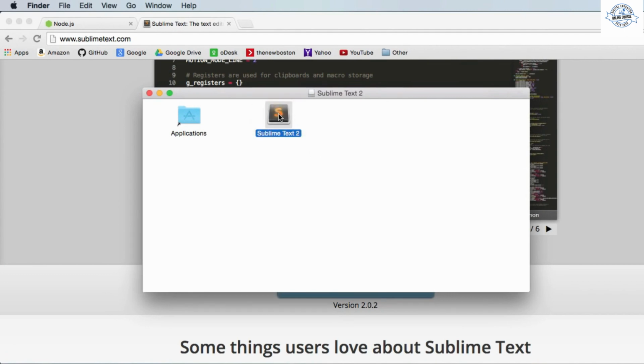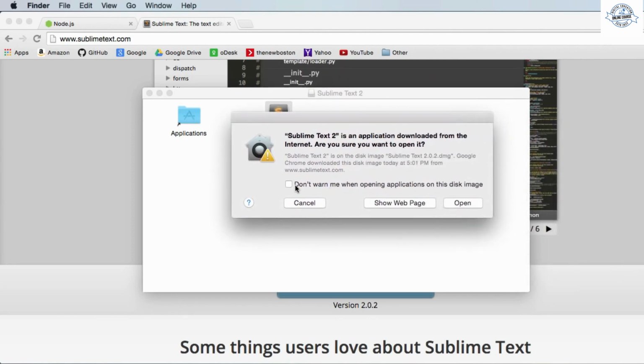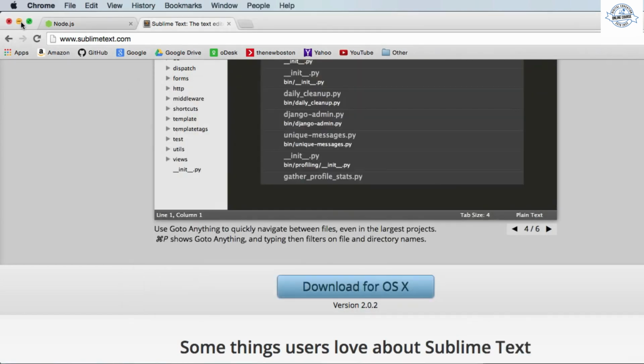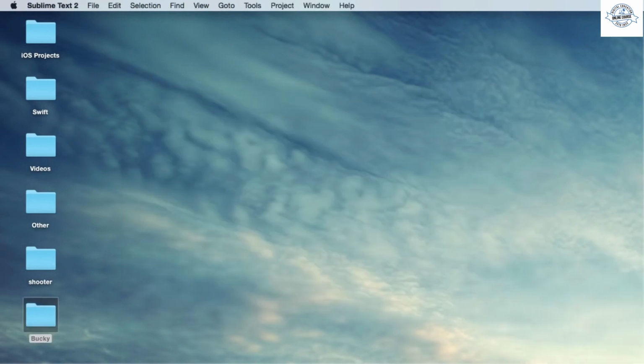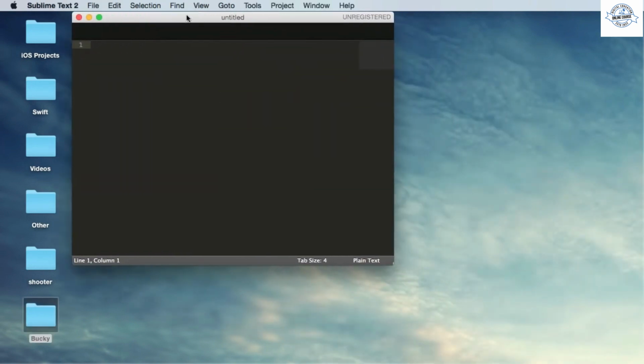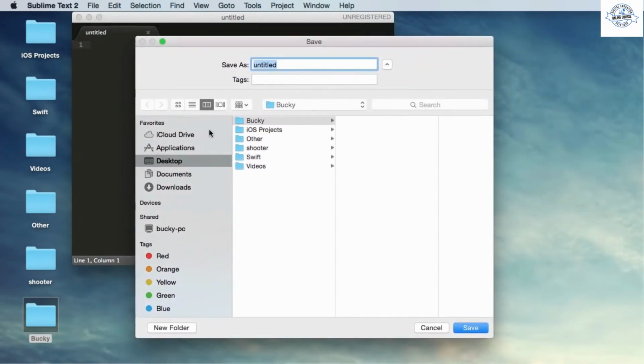And now if we double click it to open it, all right, are we sure we want to open it? All right, don't warn me. Actually, we'll keep that just in case, and open. And let me clean all this up. And now we have Sublime. So the first thing I want to do is make a new file. Let me save this on my desktop. I have a directory called Bucky. Make sure that you save a file called app.js. And just like before, this is our main JavaScript file or Node.js file.